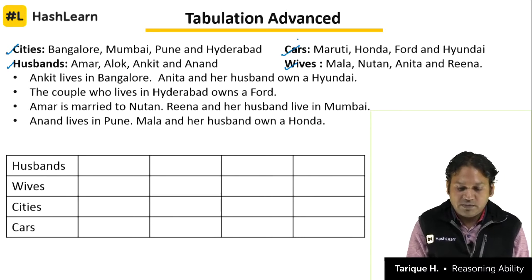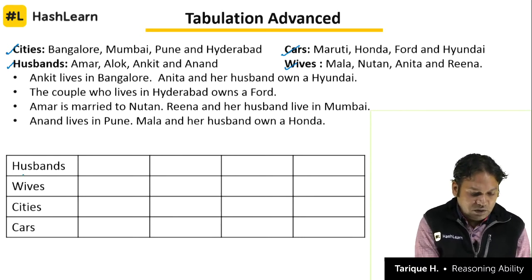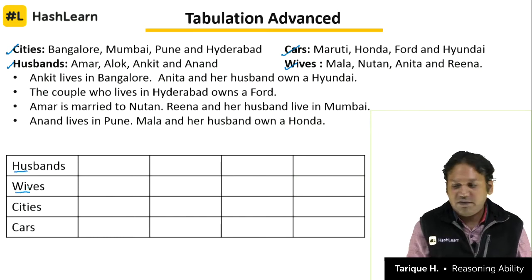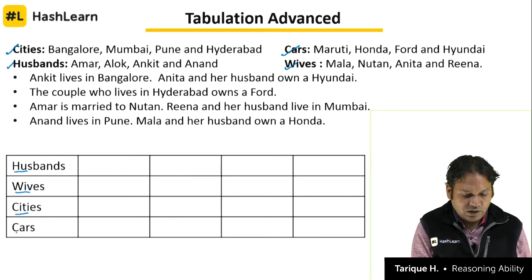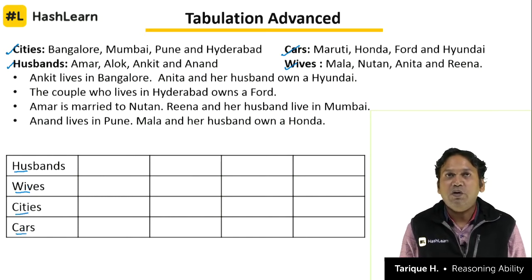There should be 4 columns and 4 rows here, and each row has a name. First row, what is there? Husbands. Second row is for wives. Third row is for cities. Fourth is for cars. So what do we do while solving a tabulation question, right?